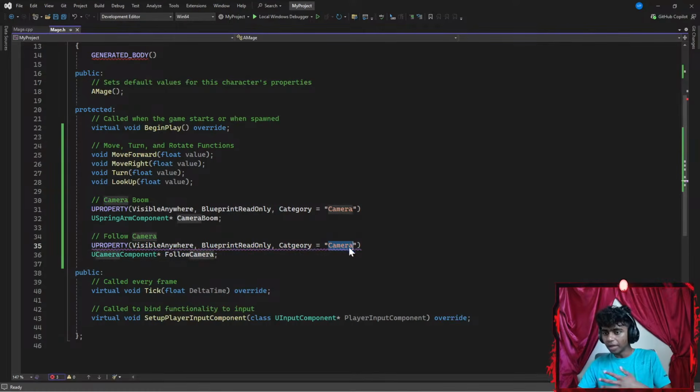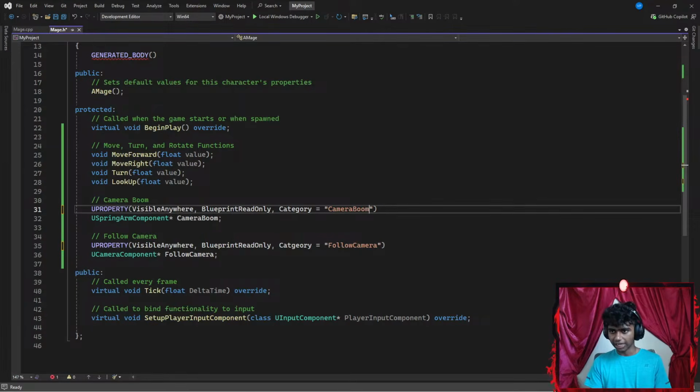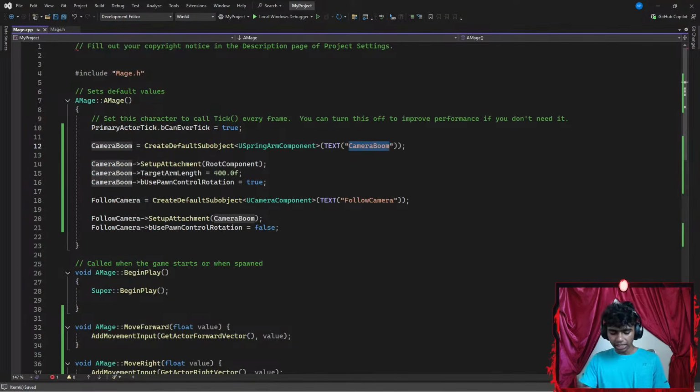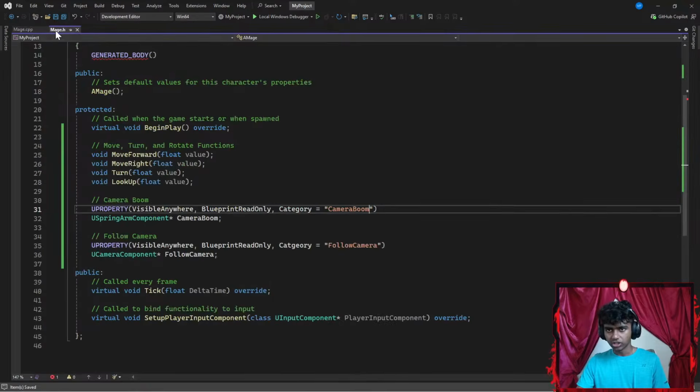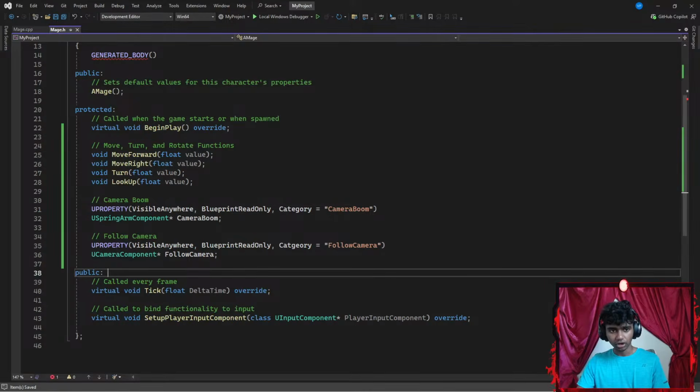Let's see. Maybe what if I change this to something like follow camera? Let's go with follow camera. Okay, that fixes this. Let's change it to something like camera. Boom. Now I'm gonna go ahead and hit Control S to save the code. Go back to my mage.c++. Let's say this is gonna be camera. So there we go. Okay, and then I'm going to go ahead and change this to be a camera as well. And that's pretty much it. C-A-M-E-R-A. Let's hit Control S to save the code here.